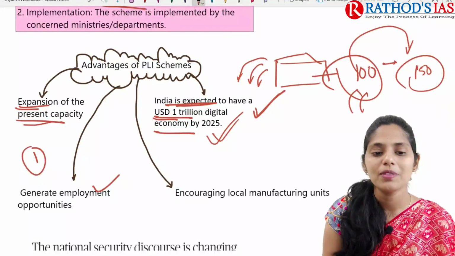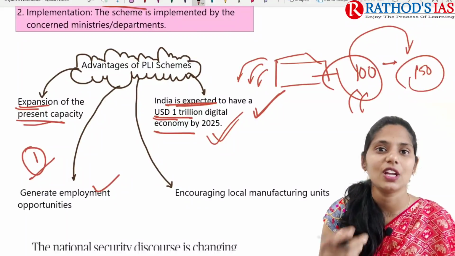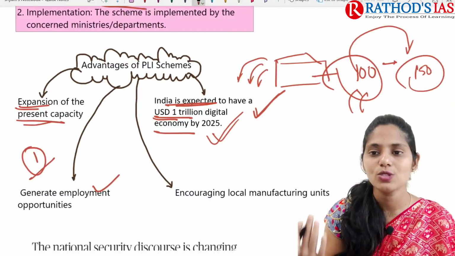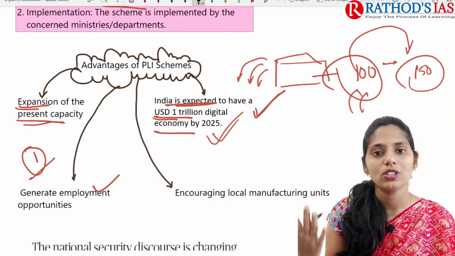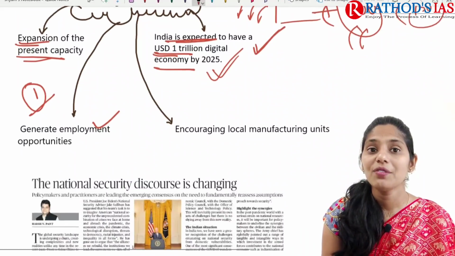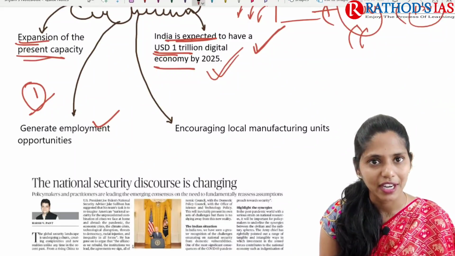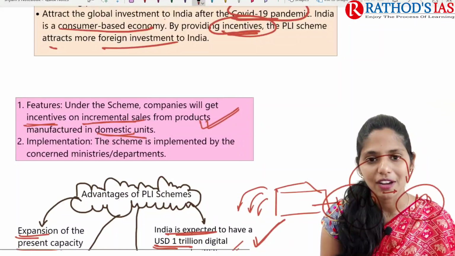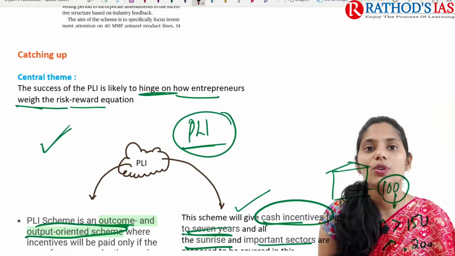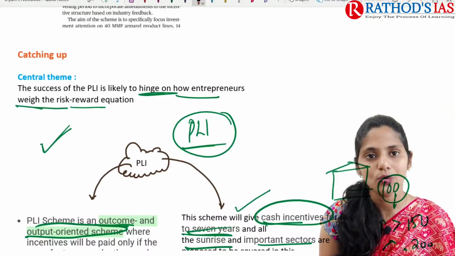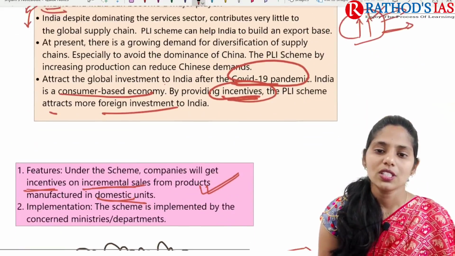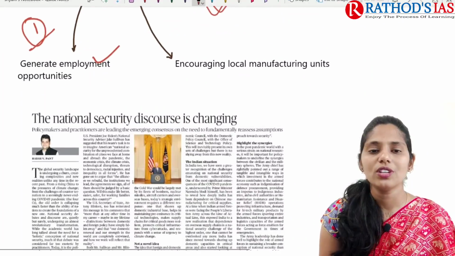One important problem, not a problem, a curse we are now facing, is unemployment. Whenever we give support for companies to expand, we can expect increasing employment opportunities, and we can finally encourage local manufacturing units. So these are some important advantages. This is about the PLI scheme in detail, and you need to refer to the sectors in which this PLI scheme has recently been extended. This is the gist of this topic, and now let us move on to the next topic.